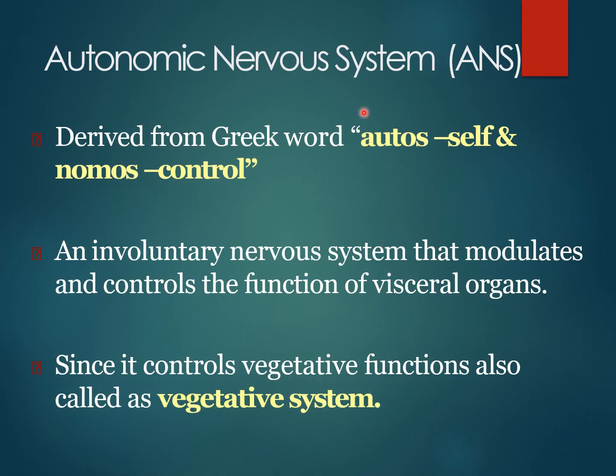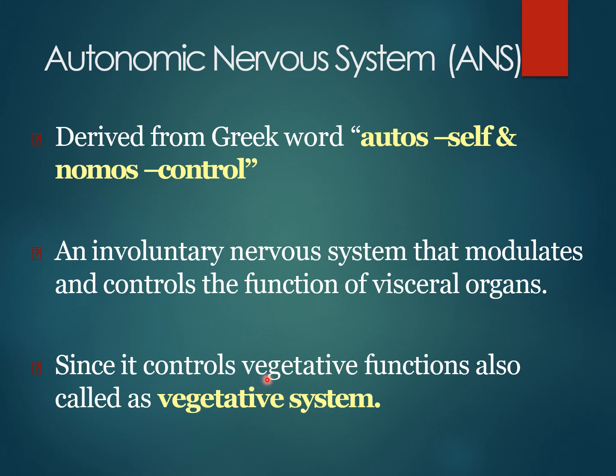Let us see what is meant by autonomic nervous system. The word is derived from the Greek words autos meaning self and nomos meaning control, that means self-control. It is an involuntary nervous system that modulates and controls the function of visceral organs or internal body organs. Since it controls the vegetative functions, it is also called the vegetative system.